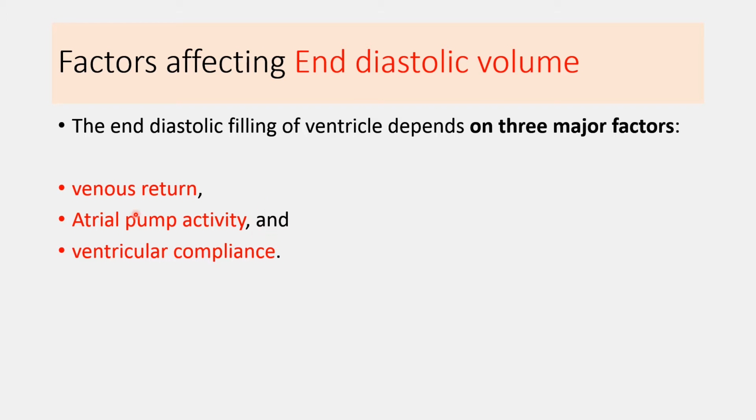And the third factor is within the ventricular myocyte itself. It is the ventricular compliance. It is the degree of the stretchability or the expansion of the ventricular muscle itself. So these are the three major factors: venous return, atrial pump activity, and ventricular compliance. They can affect the end diastolic volume.